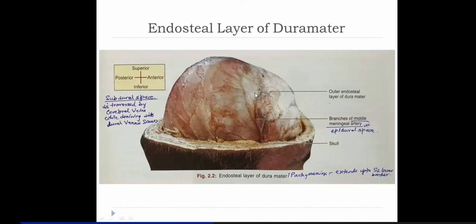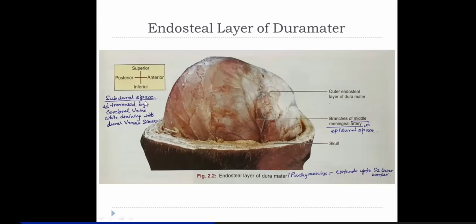If you remove this, after the two layers of the dura mater, you will find the second layer, which is called arachnoid mater. The second meninges, from outside to inside, is the arachnoid mater. So between the dura and arachnoid, it is the subdural space.